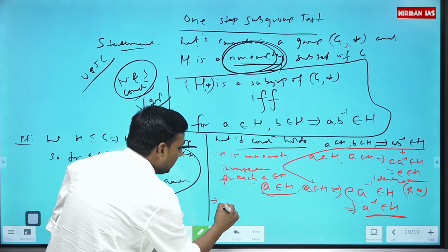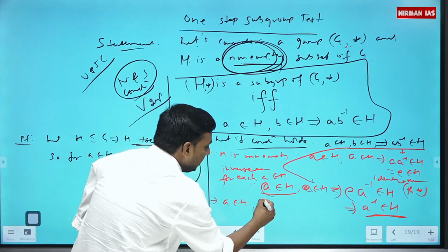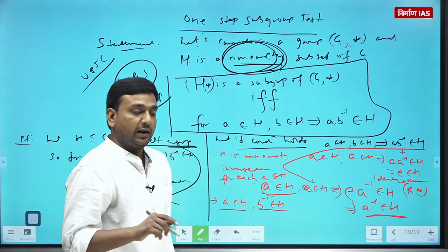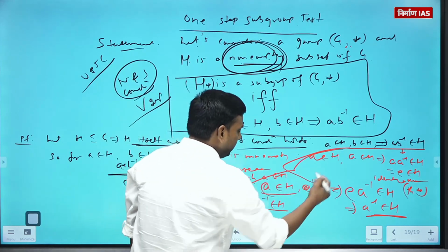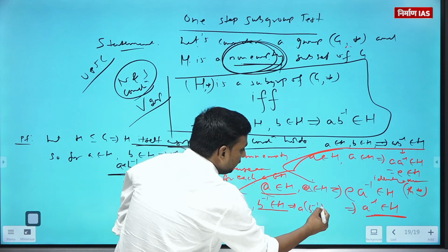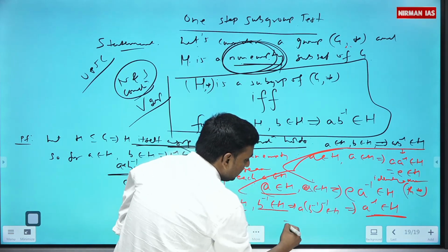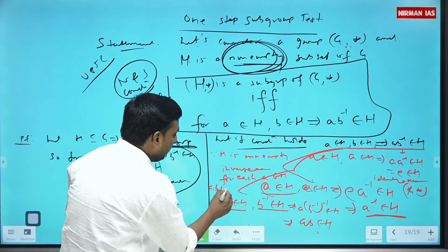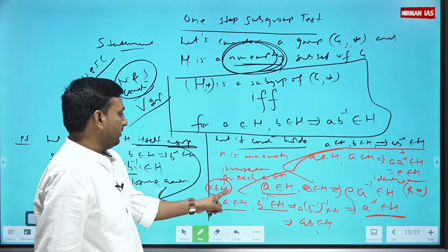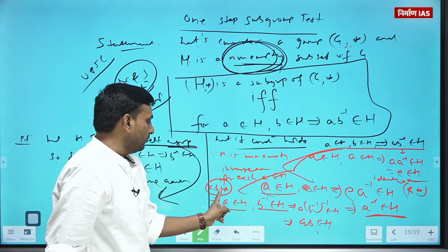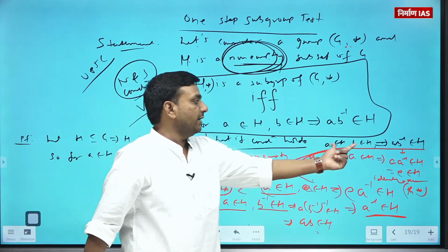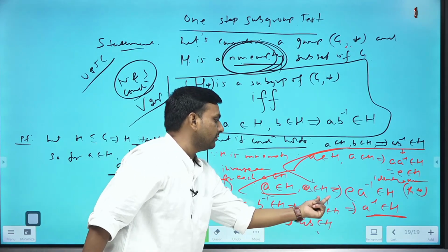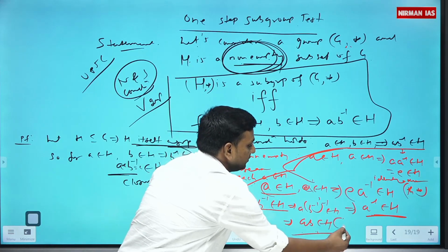Now, let's say a belongs to H, b inverse belongs to H. Why have I taken b inverse? Knowingly, because from this condition only, a b inverse inverse will belong to H. The inverse of an inverse is that element itself. So if you have a and b in H, then by the second process we have shown that b inverse will also be in H. And since we have taken this condition as true, a and b inverse in H implies a b inverse is in H, that means a b in H. This is closure.